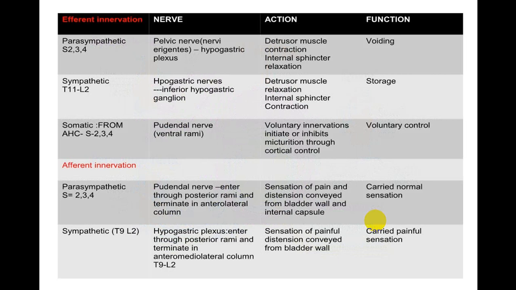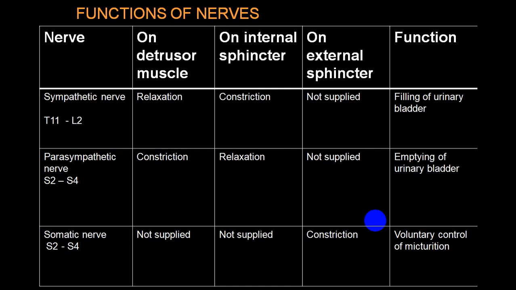There is also what we call afferent nerve and efferent nerve. Afferent nerve is running along with parasympathetic and sympathetic, which will give sensation to spinal cord and to the brain, while efferent nerve will be by parasympathetic, sympathetic and somatic. And this is a diagram which shows you mainly what we call efferent nerve.